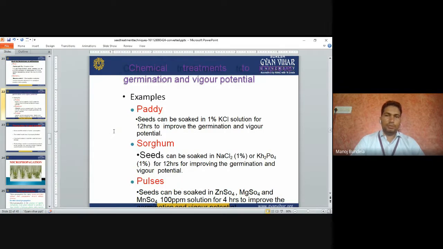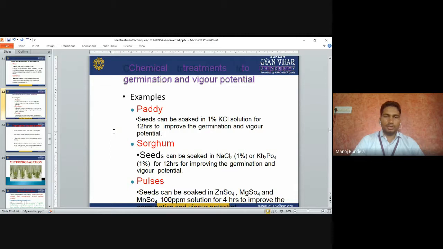Chemical treatment to improve germination and vigor potential. For example, in paddy, the seeds can be soaked in 1% KCl solution for 12 hours to improve the germination and vigor potential.